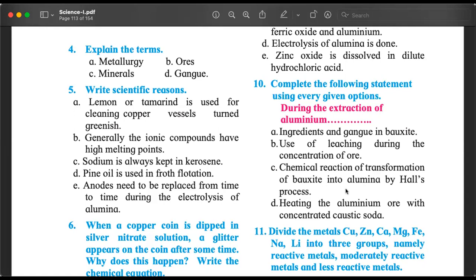So 4 different answers, not one. It is not a multiple choice question. We have to create 4 different correct answers. Sometimes in some places it will just be one word, in some places it will be sentences, and in some places we also have to write the reactions. So question number 10 also we can answer.